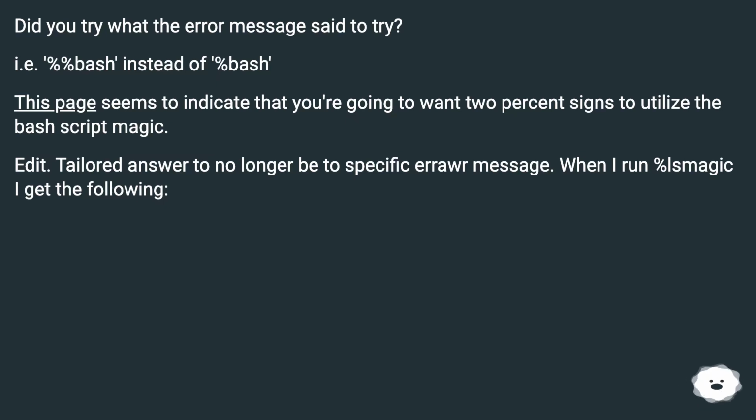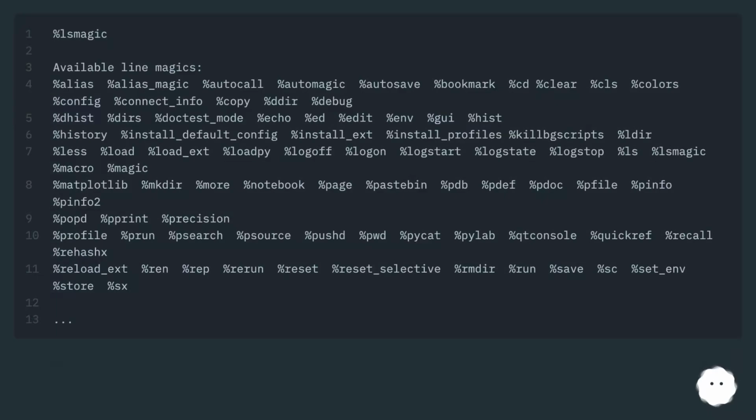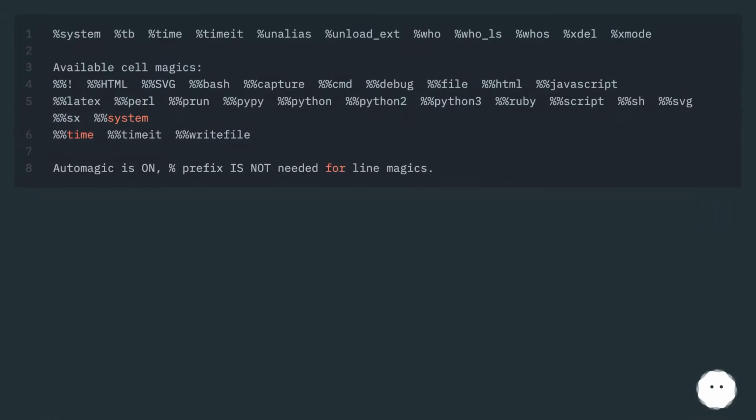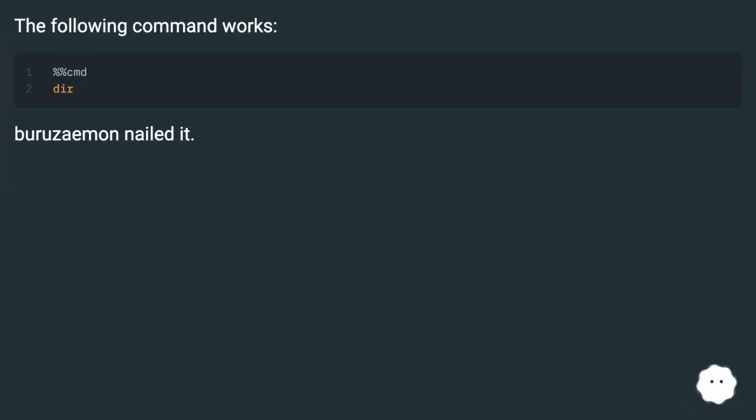When I run %ls magic, I get the following. The following command works. Burazina nailed it.